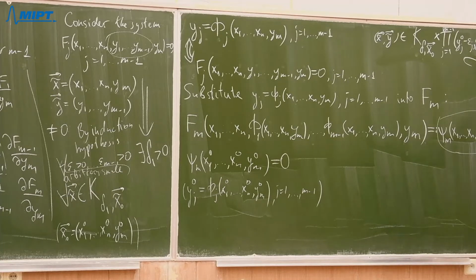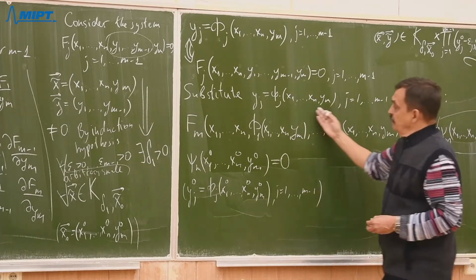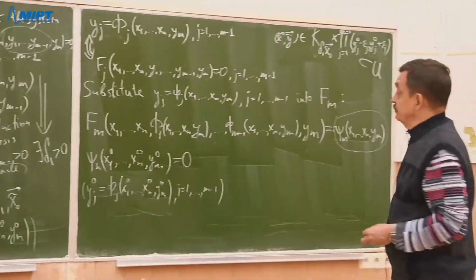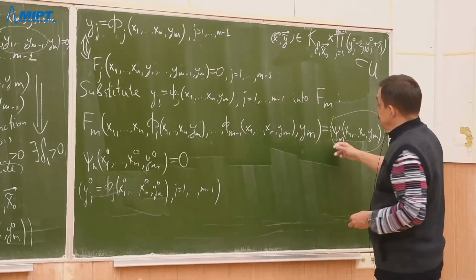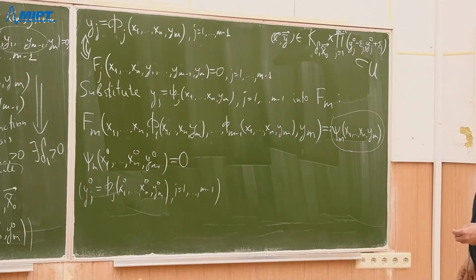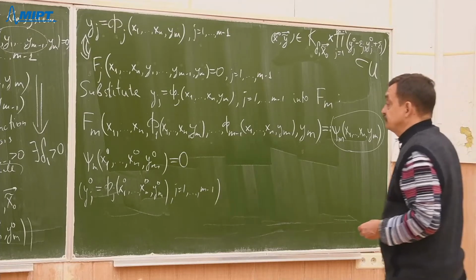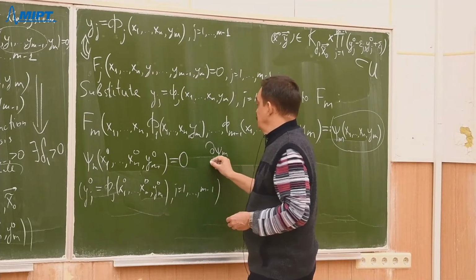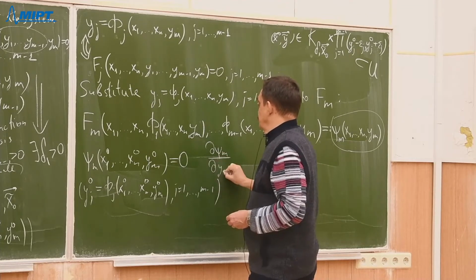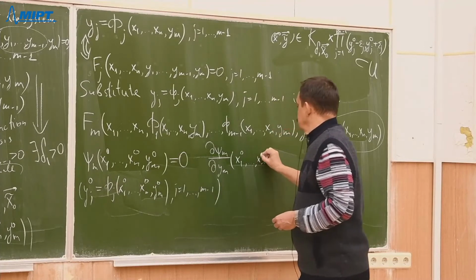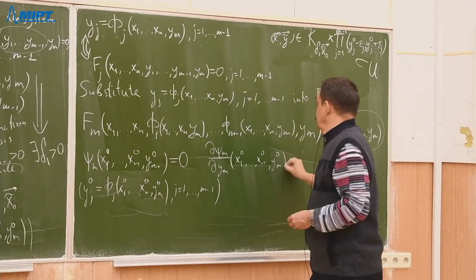And if this set is in our neighborhood, then automatically the function capital Fm is differentiable, so psi m is differentiable. Now we have also another supposition. We'll need to check that this partial derivative at the same point should be not 0.